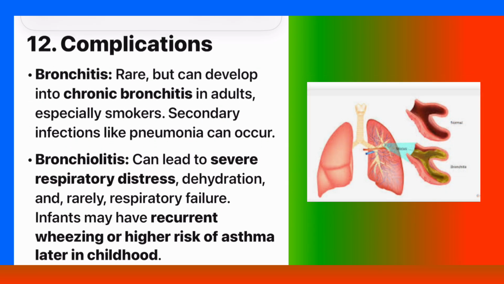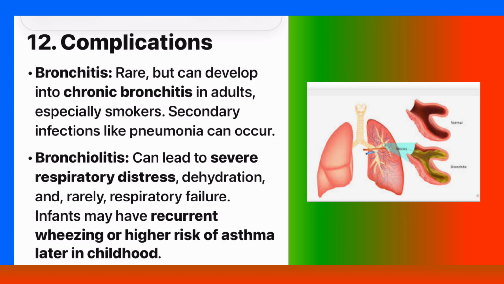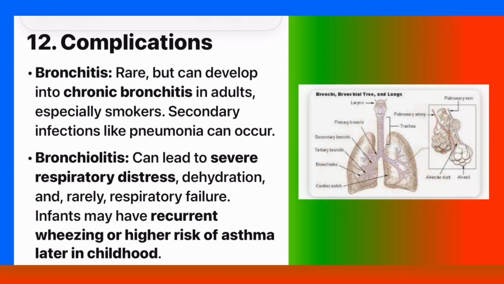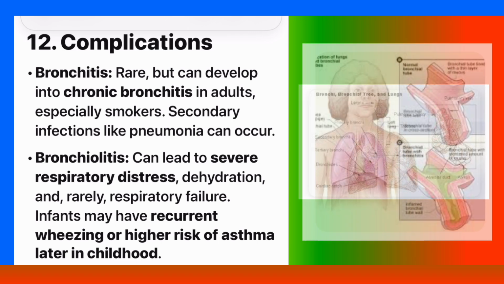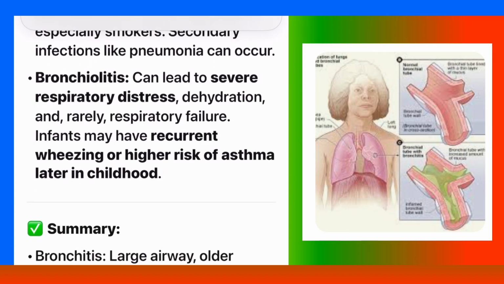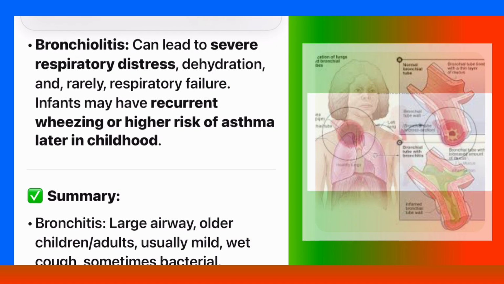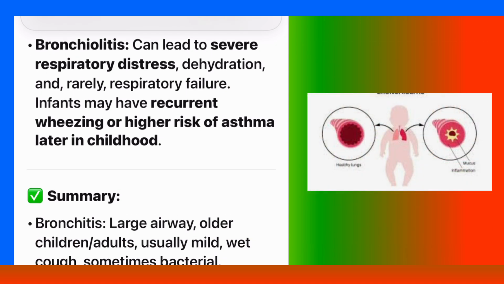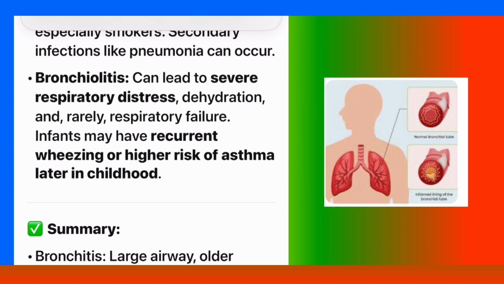Number 12. Complications. Bronchitis: rare, but can develop into chronic bronchitis in adults, especially smokers. Secondary infections like pneumonia can occur. Bronchiolitis can lead to severe respiratory distress, dehydration, and, rarely, respiratory failure. Infants may have recurrent wheezing or higher risk of asthma later in childhood.